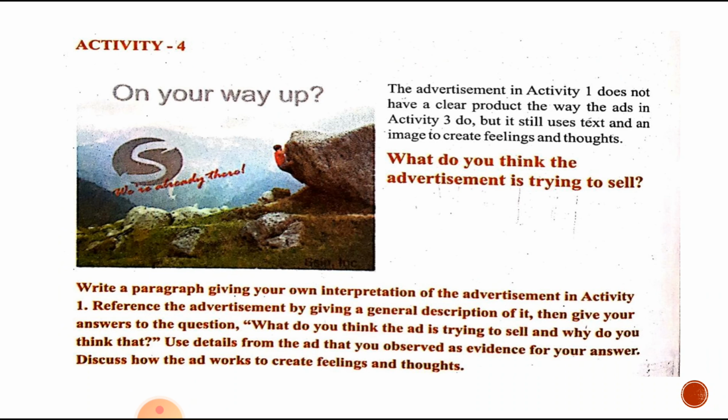So they've asked us to write a paragraph giving your own interpretation of the advertisement in activity 1. Reference the advertisement by giving a general description of it, and then give your answer to the question, what do you think the ad is trying to sell? In this we are going to discuss what this ad is trying to sell us, and why do you think that. Use detail from the ad that you have observed as evidence for your answer. So discuss how the ad works to create feelings and thoughts.